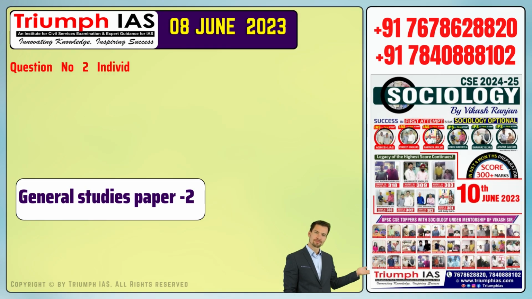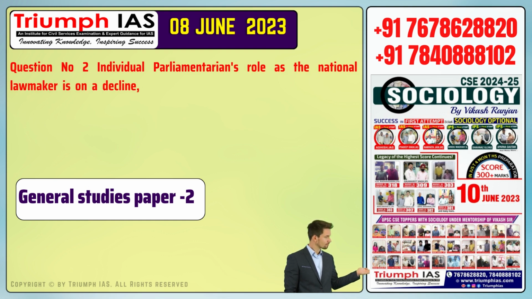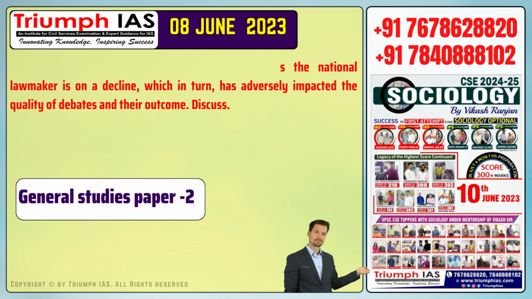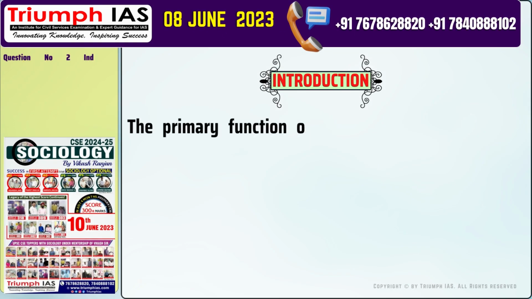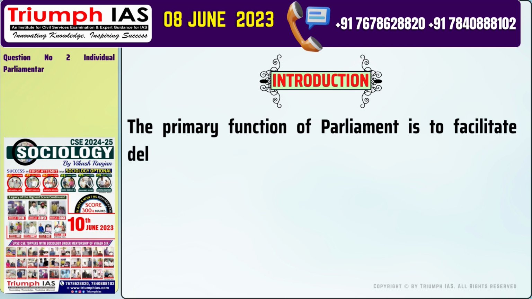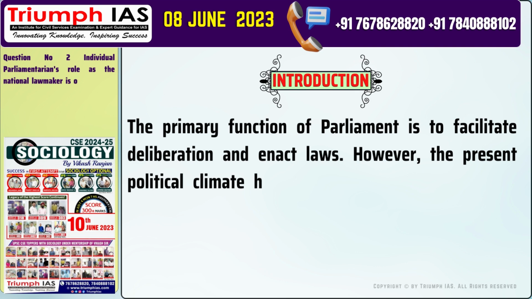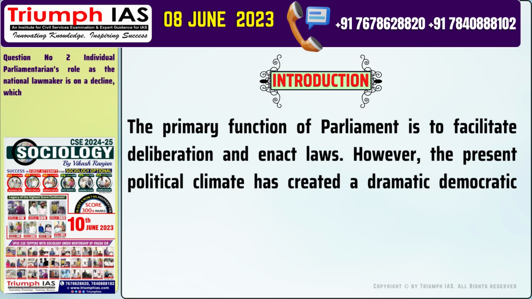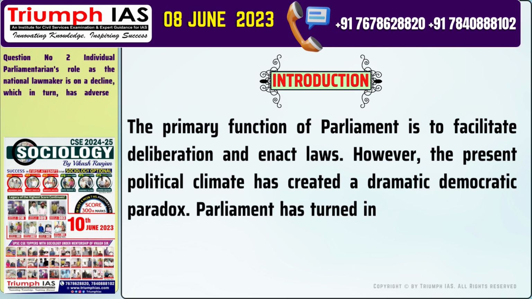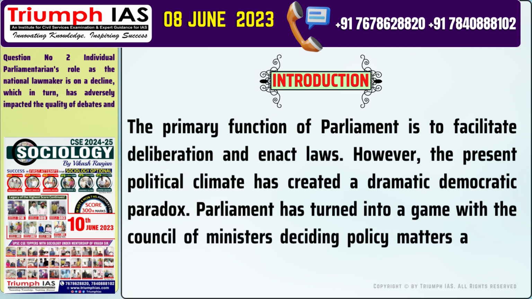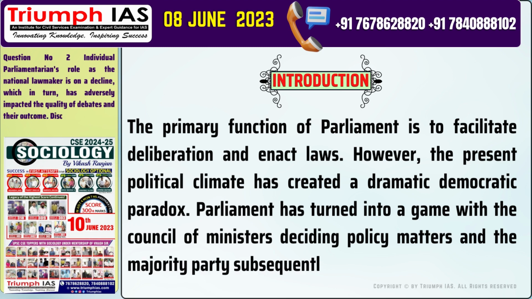Question number 2. Individual parliamentarians' role as the national lawmaker is on a decline, which in turn has adversely impacted the quality of debates and their outcome. Discuss. Let's start with the introduction of the answer. The primary function of Parliament is to facilitate deliberation and enact laws. However, the present political climate has created a dramatic democratic paradox. Parliament has turned into a game with the Council of Ministers deciding policy matters and the majority party subsequently voting for it.